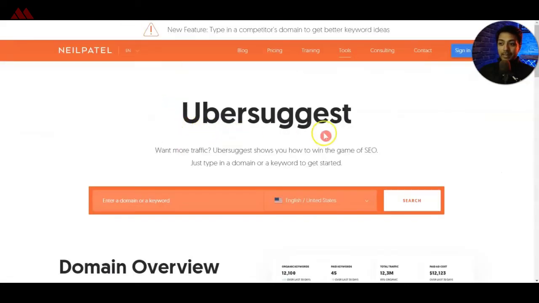Number two in our list is Ubersuggest by Neil Patel. As we have already covered this tool in our previous videos, you can easily enter your competitor website domain here and you will get the list of top performing organic keywords. And then you can use those keywords to create your own form of long tail keywords and then create SEO content around it. So this tool gives you a pretty good amount of keywords. We have already covered this tool in our last video where we entered our competitor website and then downloaded the top performing organic keywords in the form of a CSV file.